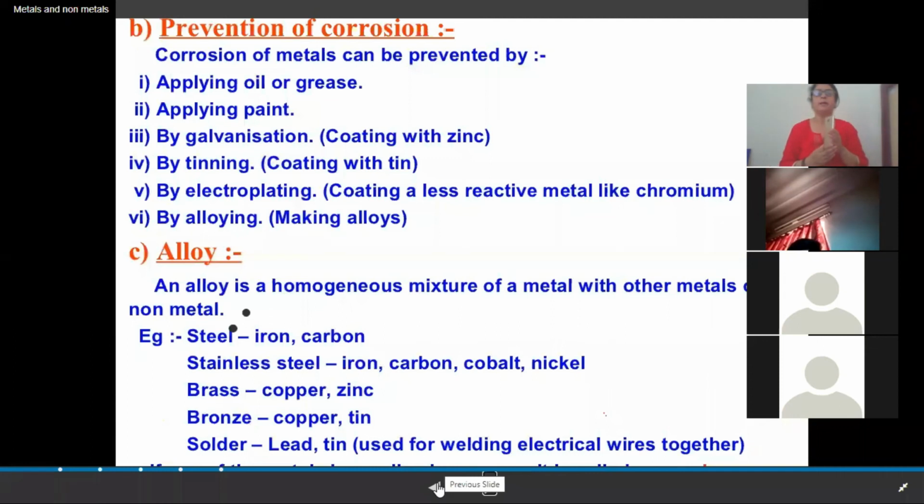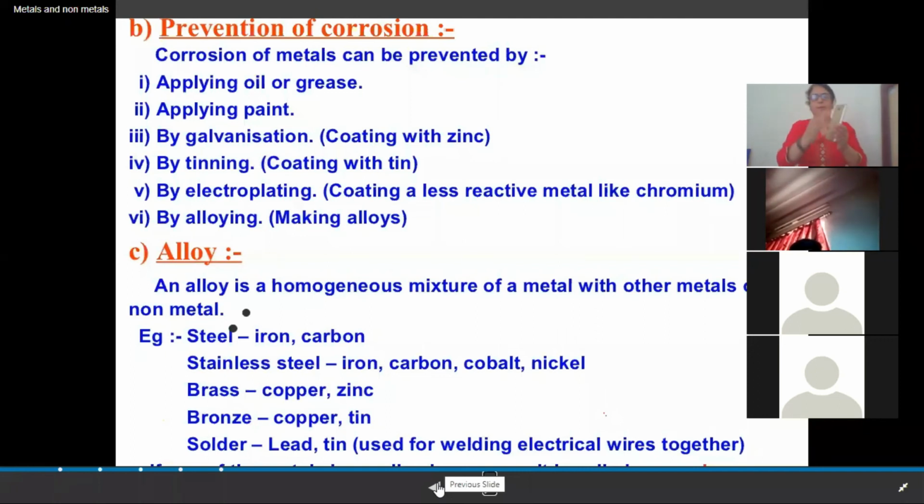Now there are certain metals which are called self-protecting metals. These are like aluminium. When aluminium comes in contact with oxygen, which layer is it going to form? Aluminium oxide. Very good.